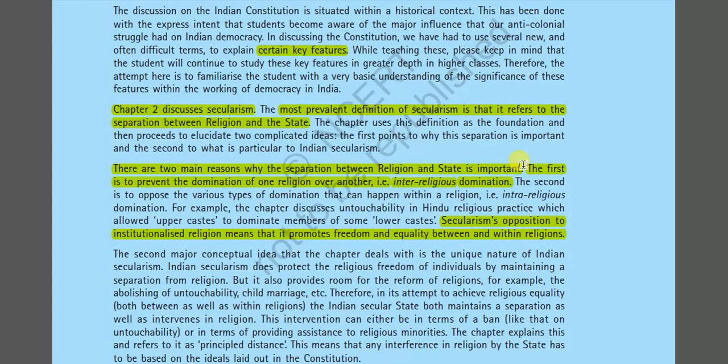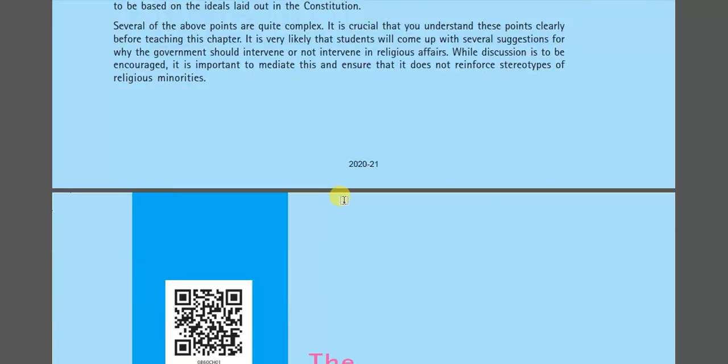The second is to oppose the various types of domination that can happen within a religion. Finally, secularism's opposition to institutionalized religion means that it promotes freedom and equality between and within religions. Secularism is the most important and key factor of democratic governments or a democratic constitution. That we are going to discuss in this chapter.